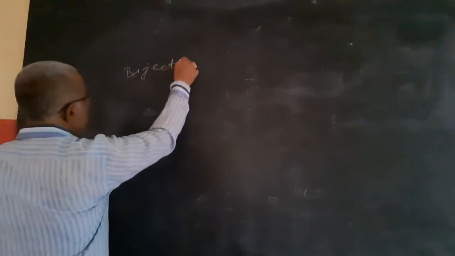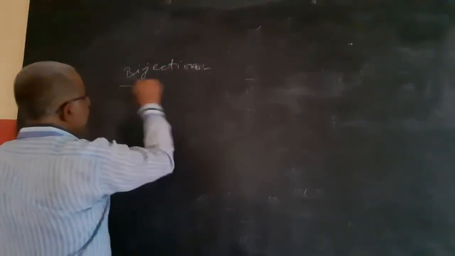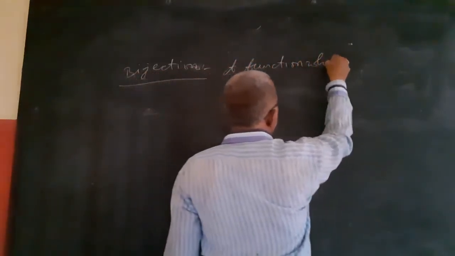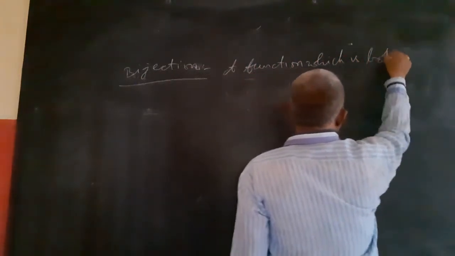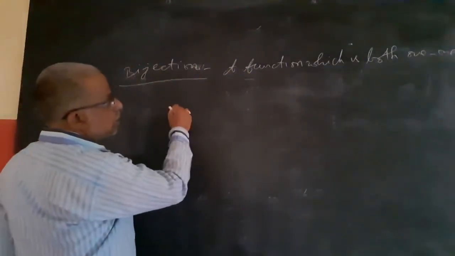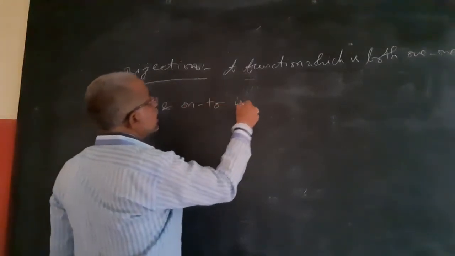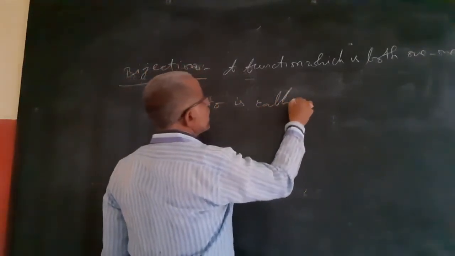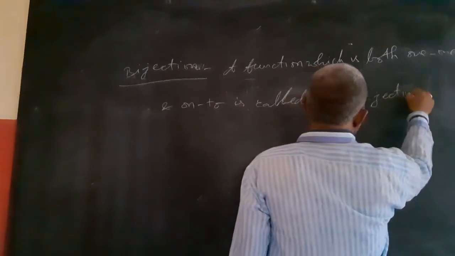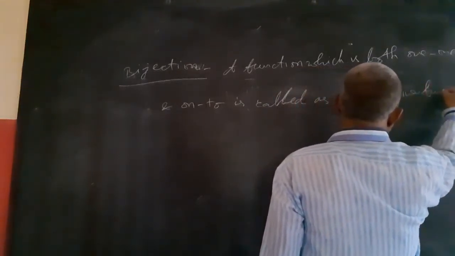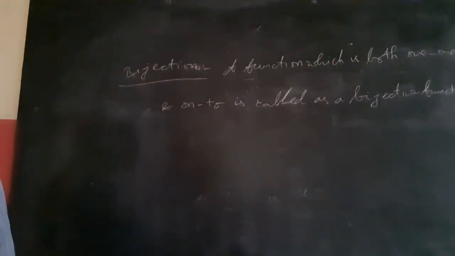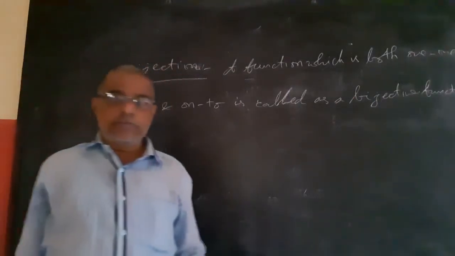Bijection or bijective function: a function which is both one-one and onto is called a bijective function. So to become bijective, it should be both one-one and onto.